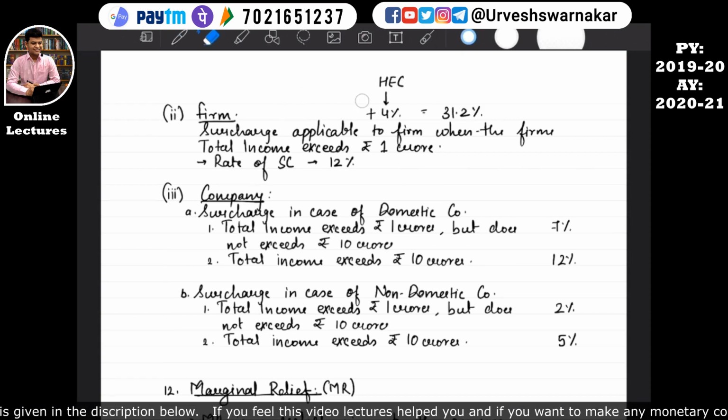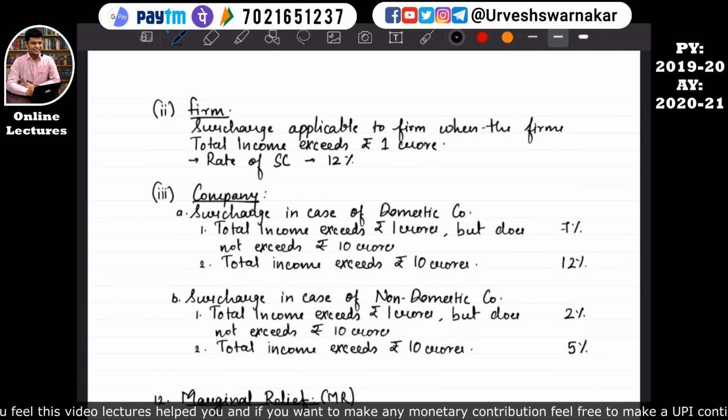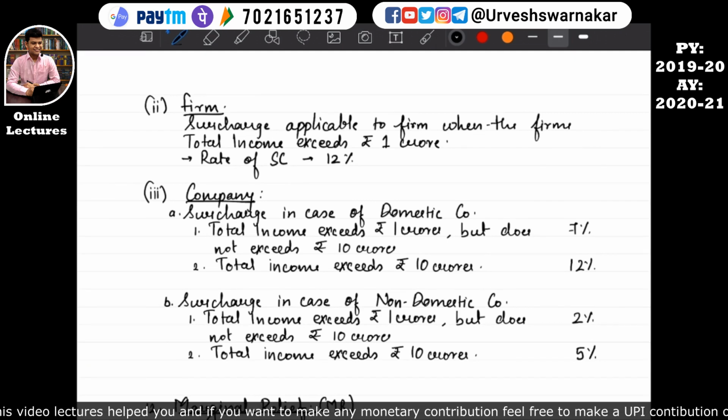So I have explained you the rate of the firm, but to be honest, there are no questions on the firm at IPC level. This is majorly part of CA final, but for your general knowledge, when you clear your IPCC, you will go in a firm and you will start working under a chartered accountant.